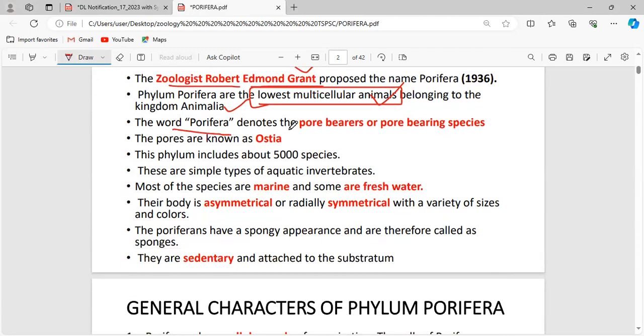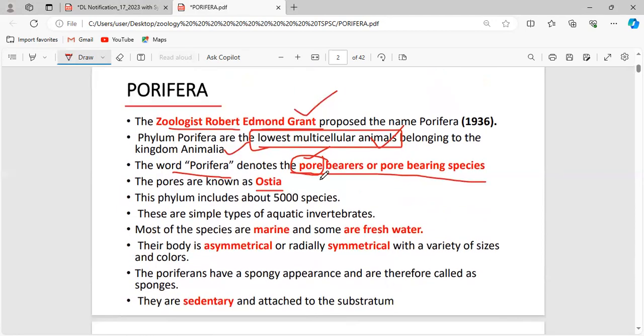The word Porifera denotes the pore bearers or pore bearing species. As the name itself suggests, these organisms contain pores throughout their body. That is why they are said to be the pore bearers. That particular pore is also called the ostia. This is the general term, but the technical term is ostia. Under this phylum Porifera, there are about 50,000 species.